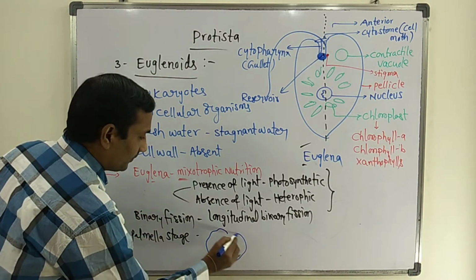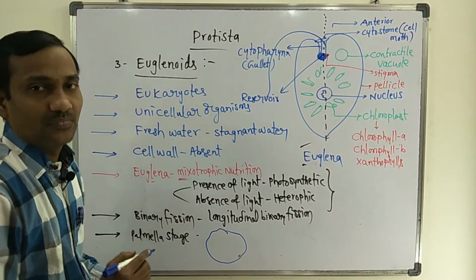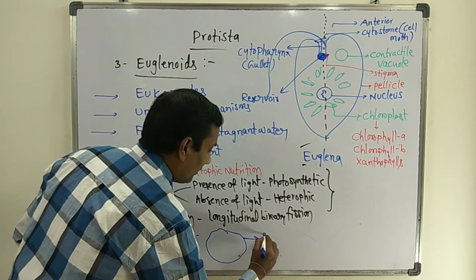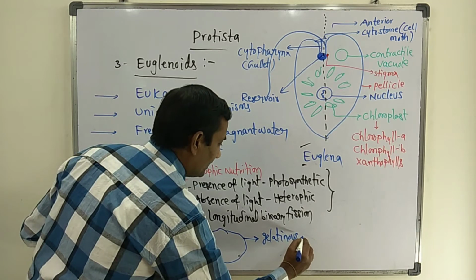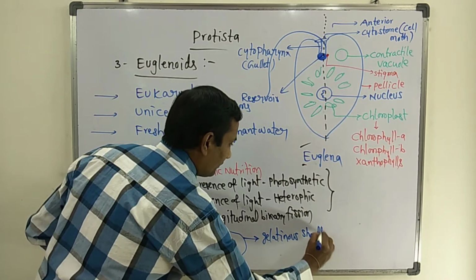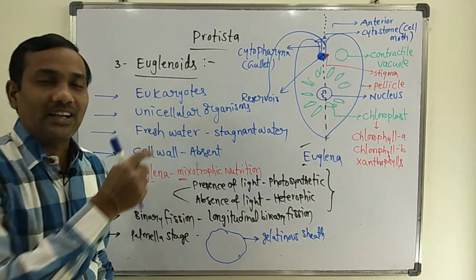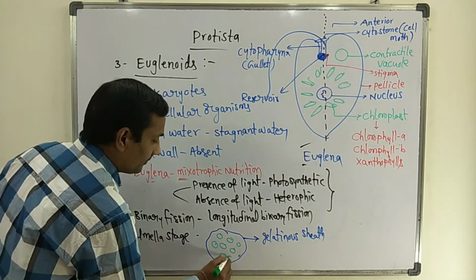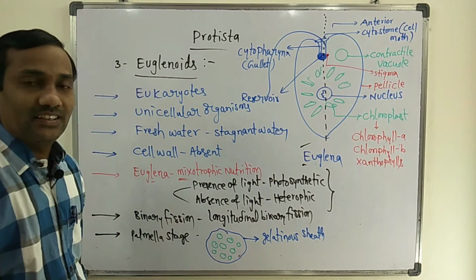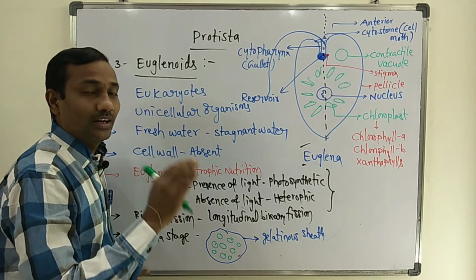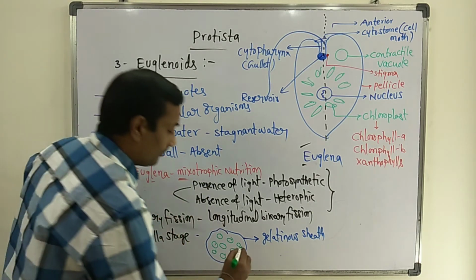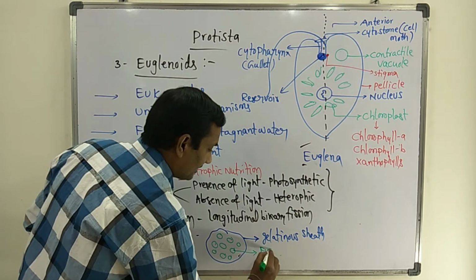This is one common gelatinous sheath, just a water layer. Inside the gelatinous layer you can observe many Euglena cells, but they have lost the flagella. These are Euglena cells.